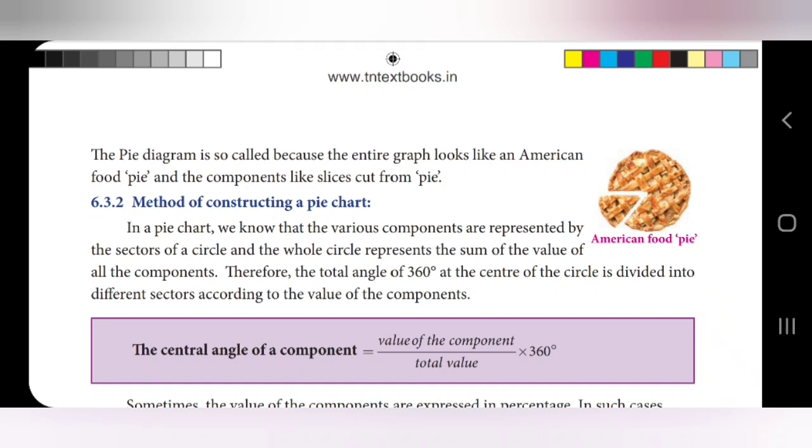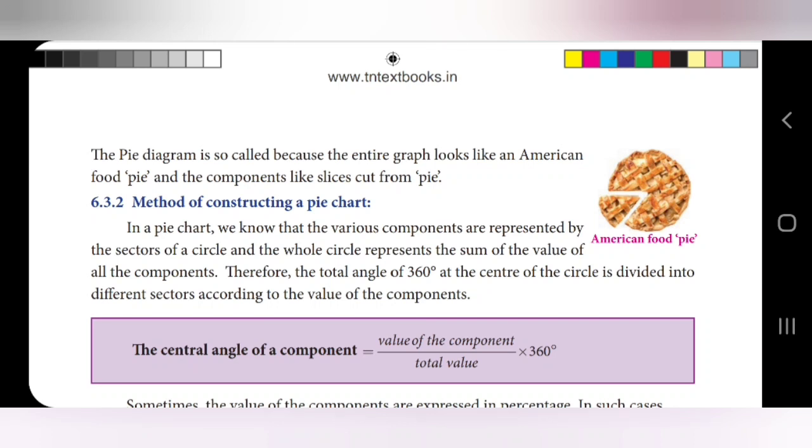In a pie chart, we know that the various components are represented by the sectors of the circle, and the whole circle represents the sum of the values of all components. Therefore, the total angle of the circle is 360 degrees.